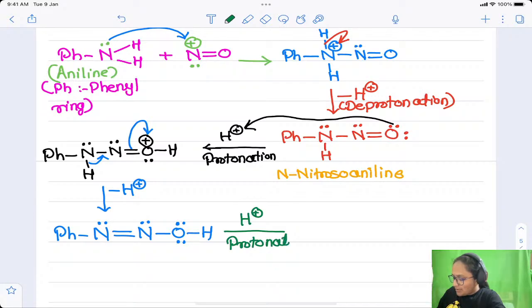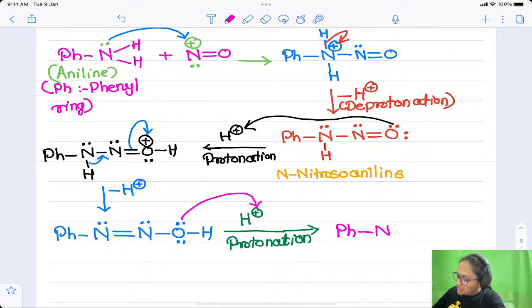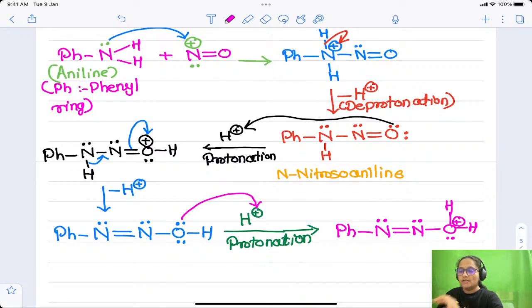Here again oxygen will be attracted to the proton and will form the bond with the proton like this. What are we getting after this? pH remains as it is, no change to pH in this reaction. Then oxygen will be attached to how many hydrogens now? 2 hydrogens, only one lone pair of electrons and a positive charge. So this is the protonated substance we have obtained, right?